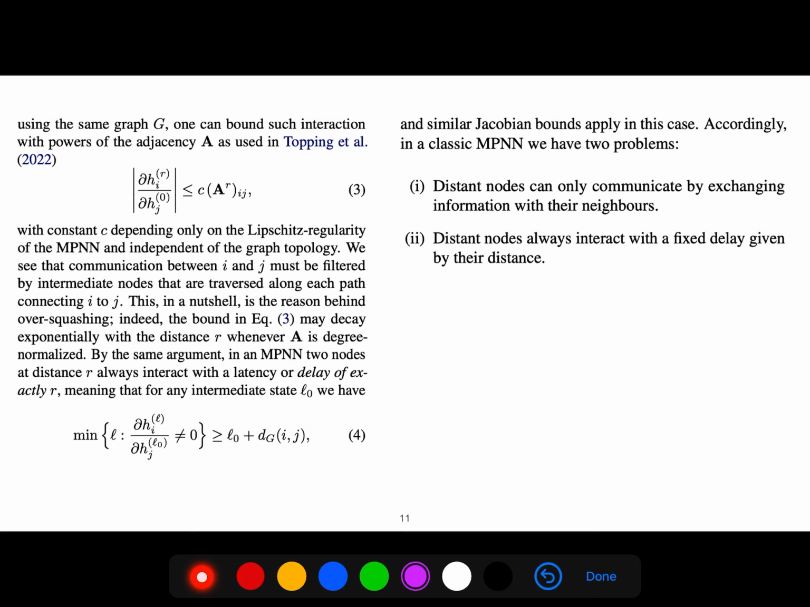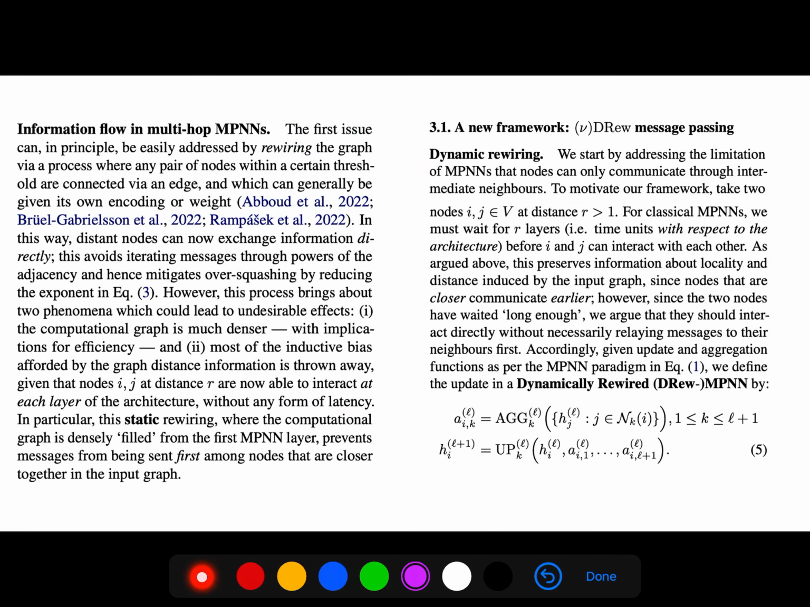So we have two problems. Distant nodes can only communicate by exchanging information with their neighbors, and distant nodes always interact with a fixed delay given by their distance. So we can say that in a message passing neural network, two nodes at distance R always interact with a latency or delay of exactly R. And A to the power of R, our transition matrix to the power of R, can be an upper bound for that. So that was the idea.